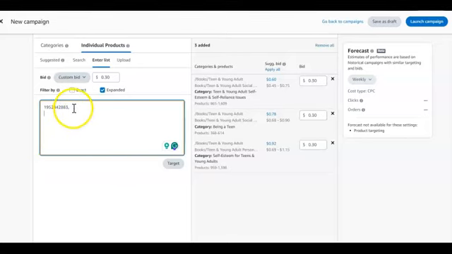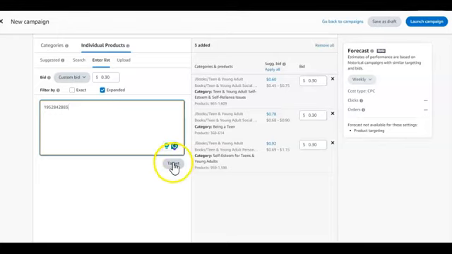Once you finish, you just select that target here. And always leave it at expanded. Expanded simply means Amazon will also look for similar books that are like that, and have your book show up for those kinds of books. But please, the most important thing when you're targeting individual products is do not target authority books that have superior reviews than your book. They are going to kill your book, because every time your book pops up where those books are, the buyer is always going to go with the other books instead of your book.